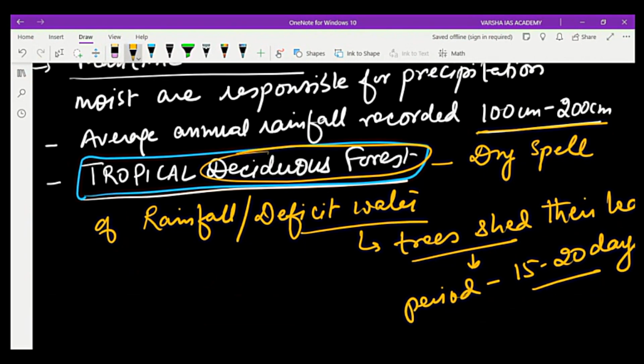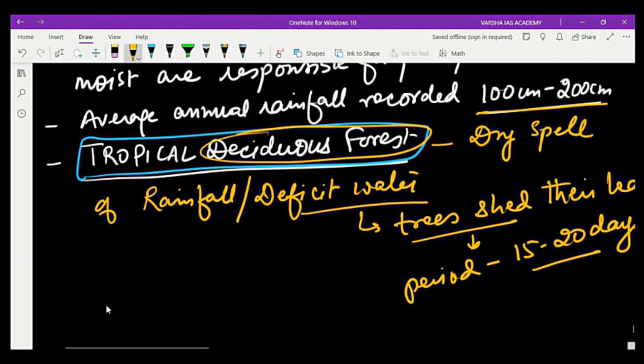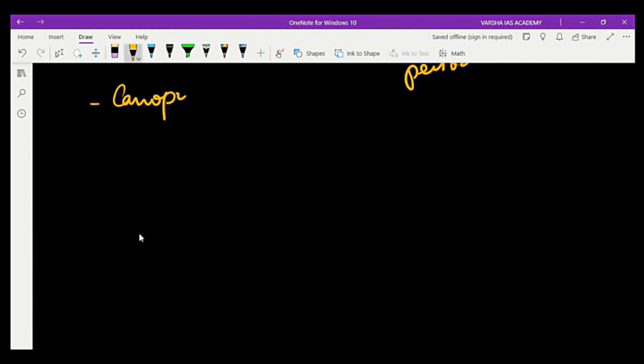In this climatic zone, the canopy of trees is thick. So there will be thick canopy like this.